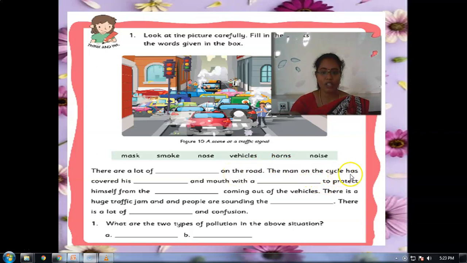Yes, the man on the cycle has covered his nose and mouth with a mask to protect himself from the smoke coming out of the vehicles. Yes, there is a huge traffic jam and the people are surrounding the vehicles.